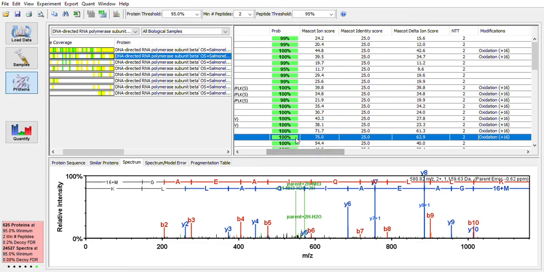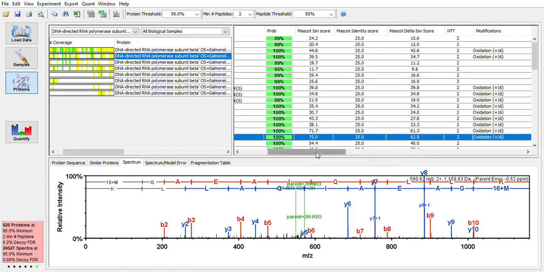So if we highlight any one of these, we can see that we have information on the actual Mascot ion score. So Mascot is the search engine that was originally used to do this search. These are the scores that Mascot reports, and Mascot sets its own threshold, which changes for every search, but in this search was 25. So what that means is that scores above 25 are what Mascot would consider good. And so we have a mixture. We have some that are below 25 and some that are above.